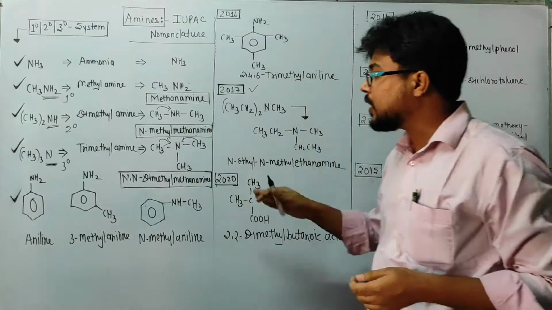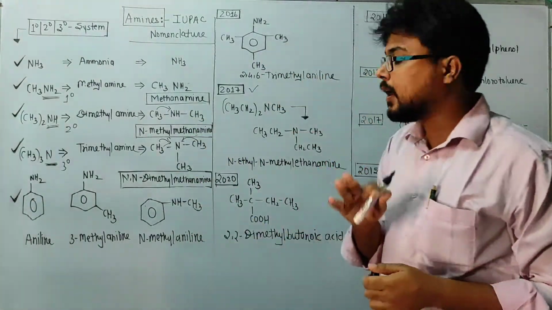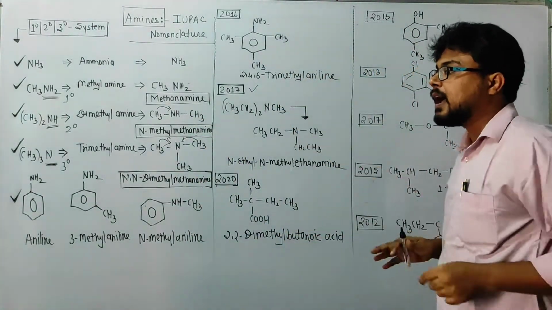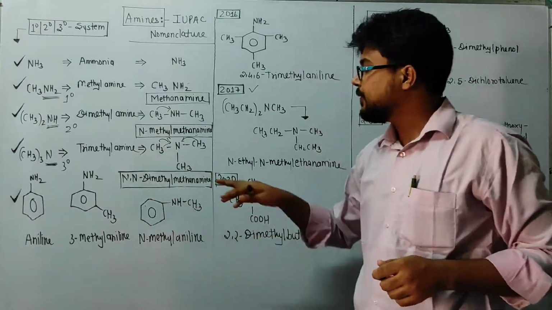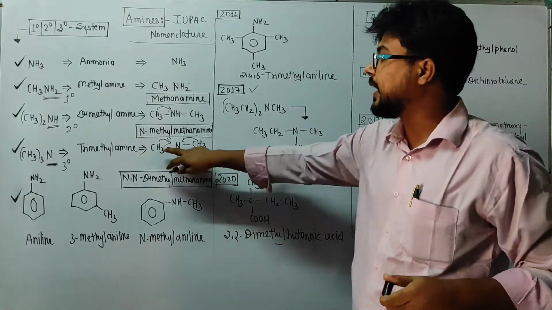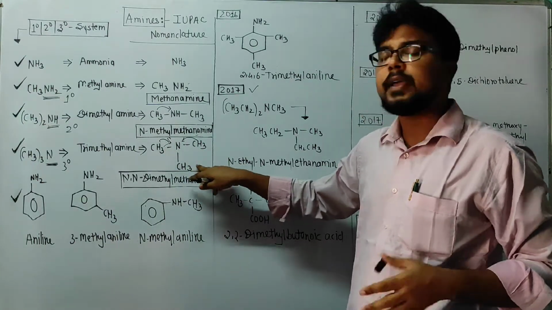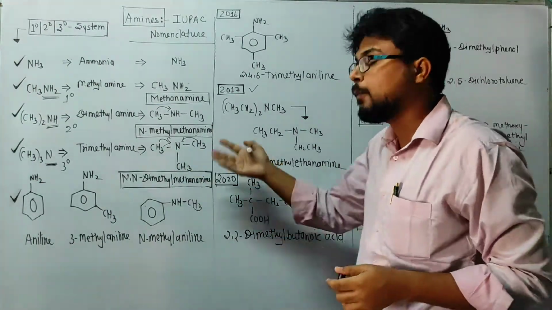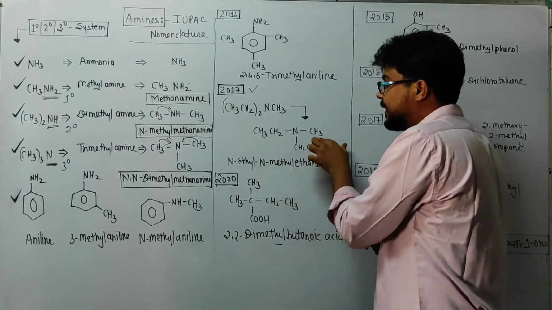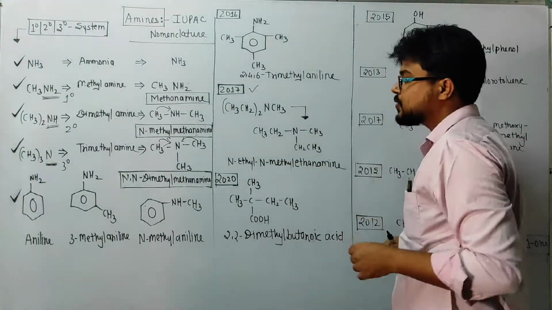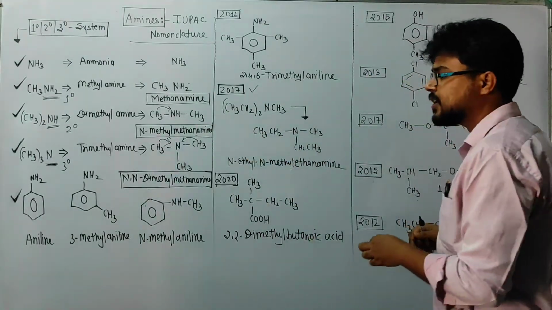If all groups are similar, then out of them I will pick one, as we did in this example, where we picked methyl, N,N-dimethylmethanamine. At least one you have to pick. So here CH3CH2 is big as compared to the CH3 group, and there are 2 CH3CH2.